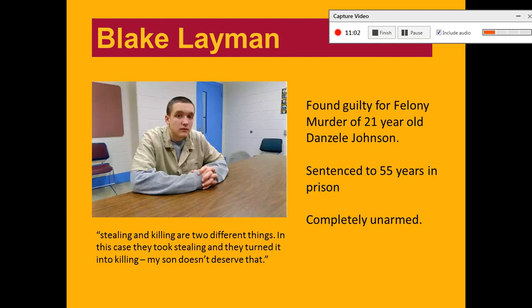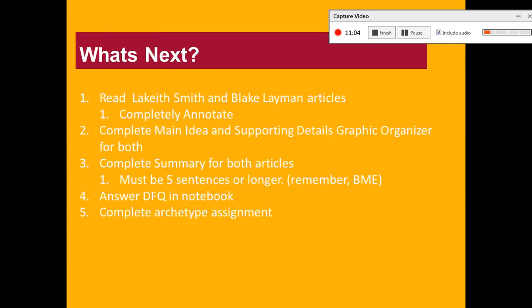And once you're clear on what just happened in this video, you're going to read the articles on both Layman and Lakeith Smith. You are annotating. We already know that we annotate. And then we're going to complete a main idea and supporting detail graphic organizer for both the articles, and also complete a summary for both the articles. Your summary must be 5 sentences or longer.